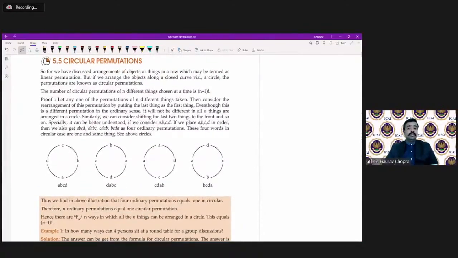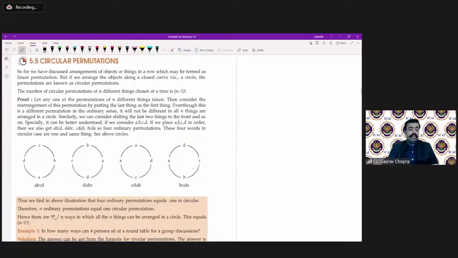Now, what is this round table concept? Whenever we talk about arrangement, there are two main kinds of arrangements. One is linear and the second one is circular. Whenever there is linear arrangement, there is a starting point and also an ending point. Someone will be sitting at the beginning and someone at the end, or the word will start from a particular place and end at a particular place. So there is always a starting and ending point. But when we are talking about a circle, there is no starting point.